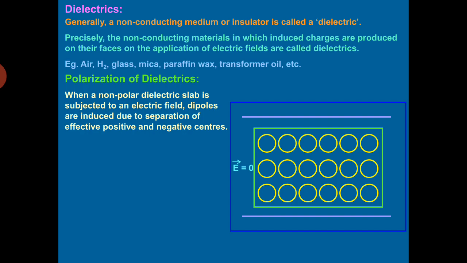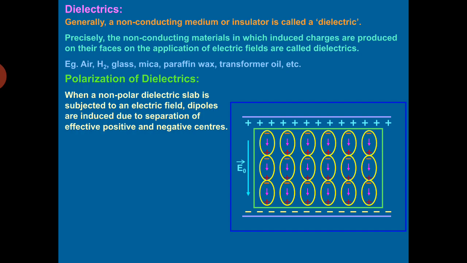So initially, no field is applied. All the molecules, they are having symmetrical shape. Centers of positive charges and negative charges, they are coinciding. So no separation between negative charges and positive charges. So dipole moment is equal to 0.